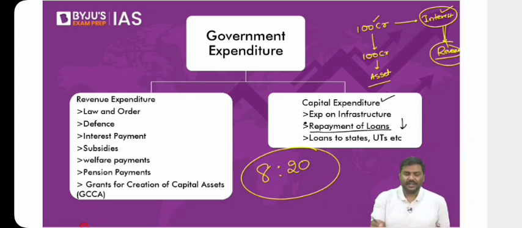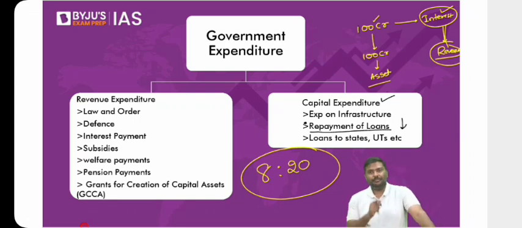Capital expenditure, revenue expenditure. Now, is this picture clear to all of you? This was the picture I drew earlier. Budget has two sides here. One is the revenue side, second one is the capital side. Under the revenue side, we divide it into revenue expenditure and revenue receipts. Under the capital side, we divide it into capital expenditure and capital receipts. But how do you differentiate what is revenue and what is capital? Whenever there is no charge on the consolidated fund, I repeat, whenever there is no charge on the consolidated fund, no charge means what?